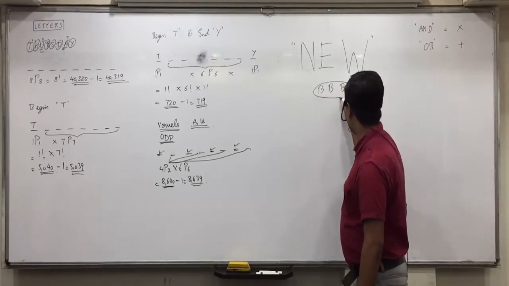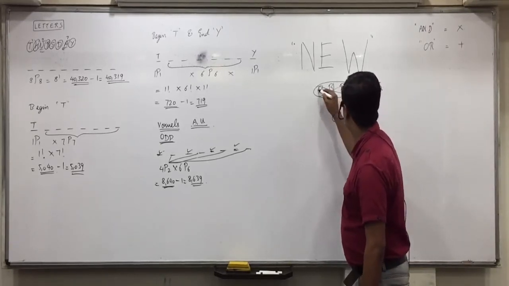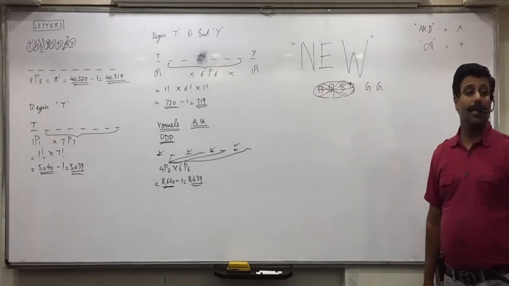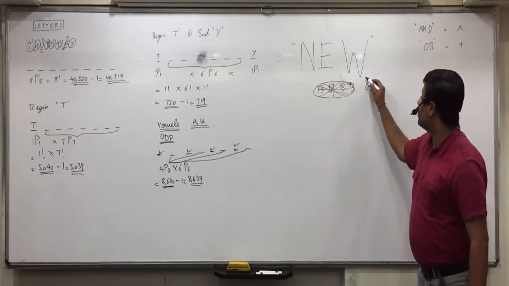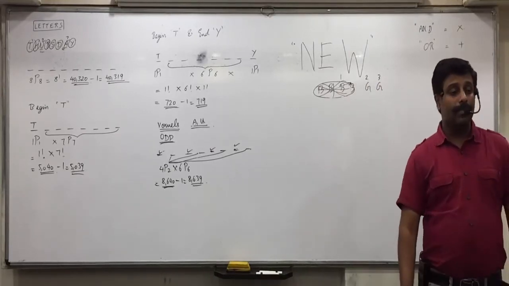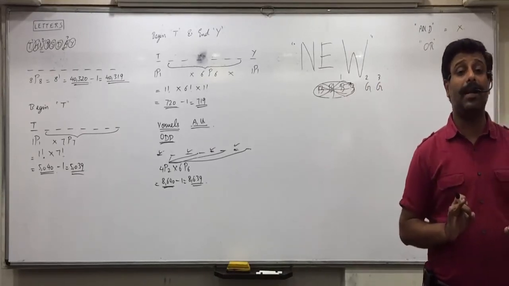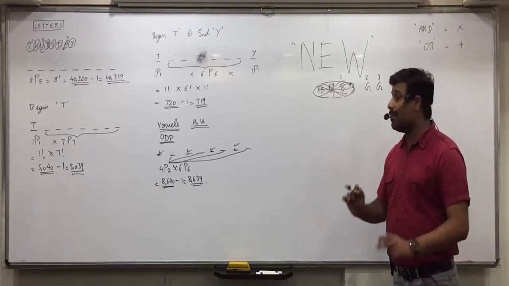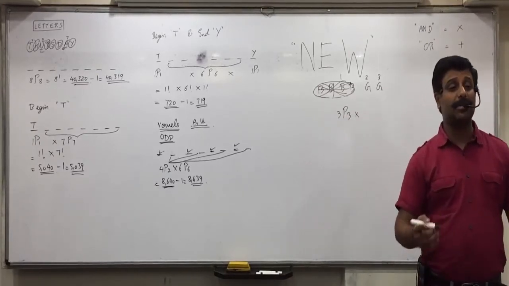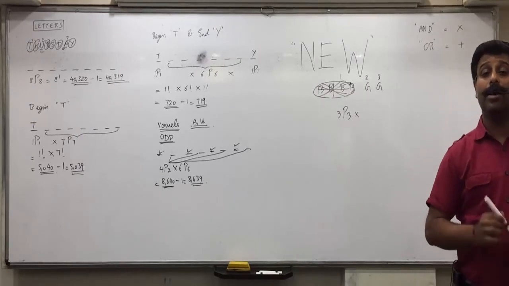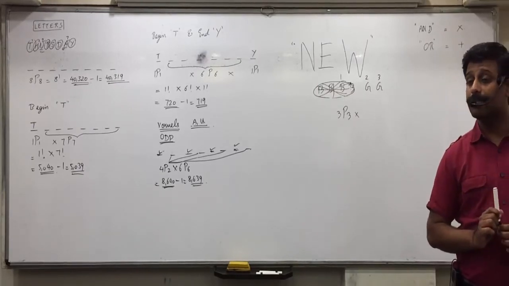Yes. 4 boys tie with a string. They all become 1. Now 1, 2, 3. You have to arrange how many people? 3 people in 3 places, 3P3. What else is possible?